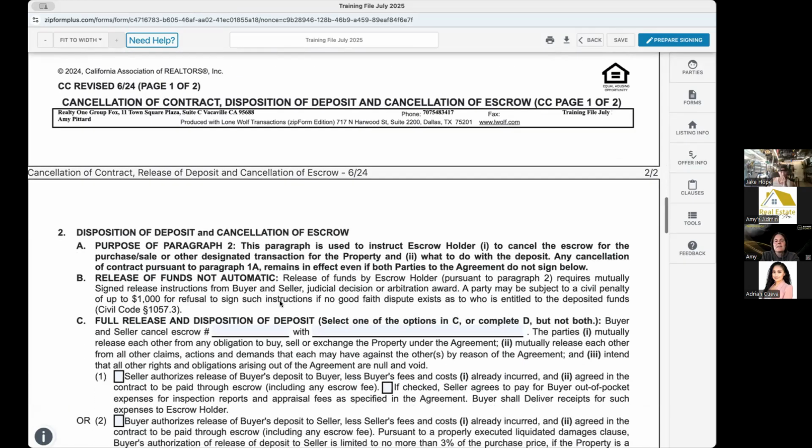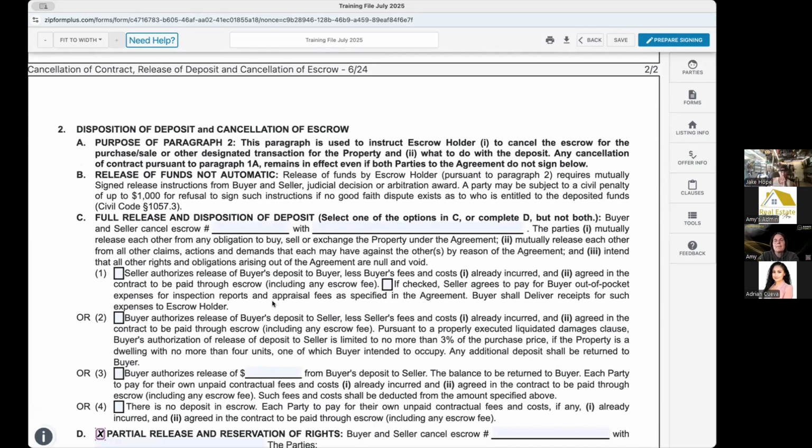And then I'm going to come out and say generally seller, because the buyer still has their loan contingency, they're not actually in breach of contract. They're just failing to perform. So generally speaking, the deposit goes back to the buyer. We don't have a right to retain it. Are you okay with that? They're going to say, yeah, that's fine.